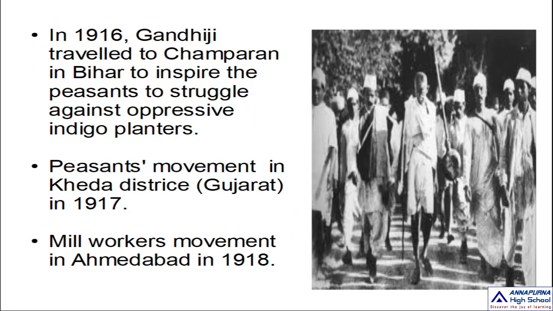In 1916, Gandhiji traveled to Champaran, a village in Bihar. He had come to India in 1915, and the next year, 1916, he traveled to Champaran to inspire the peasants to struggle against the oppressive indigo planters, because there in Champaran, the indigo planters were exploited by the British contractors.